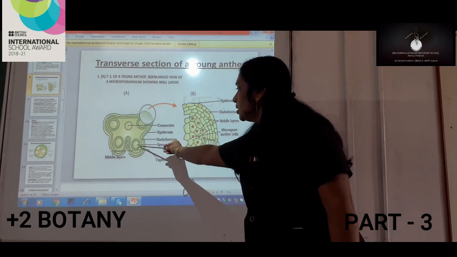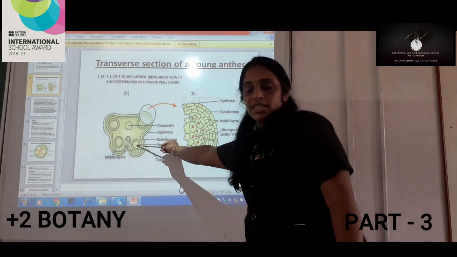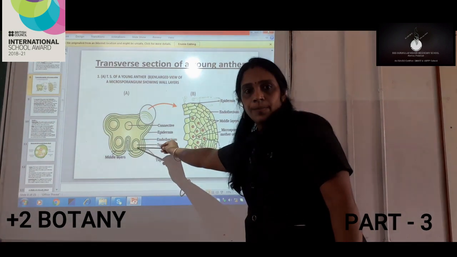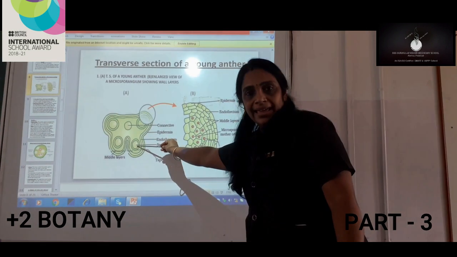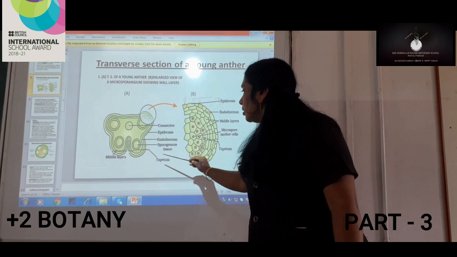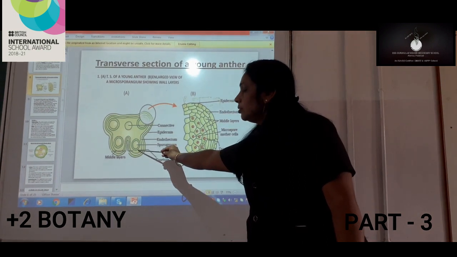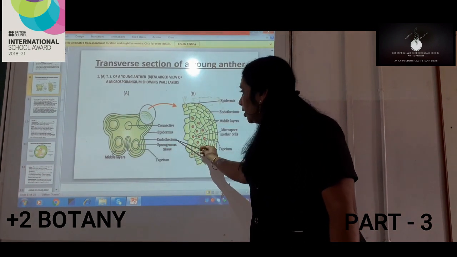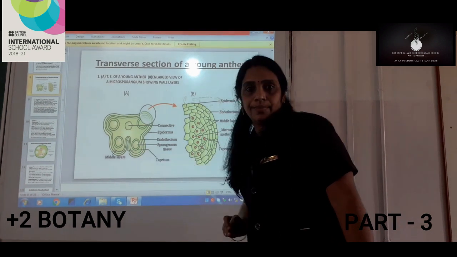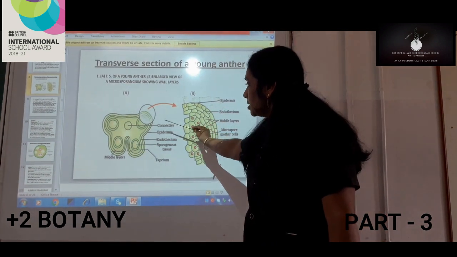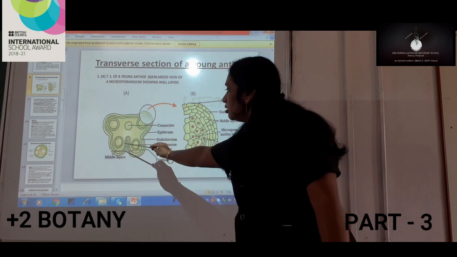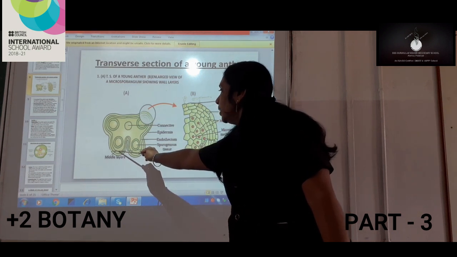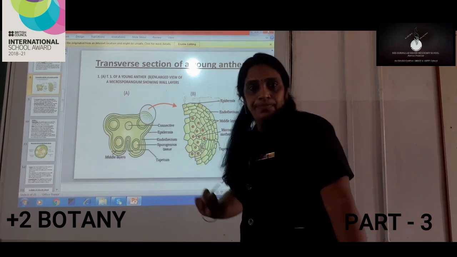Sporogenous tissue, this is the tissue which is present inside the anther. And tapetum is the 4th layer, and after endothelium, the 3rd layer is the middle layer. So first layer is epidermis, second is endothelium, 3rd is middle layer, and the 4th is tapetum.